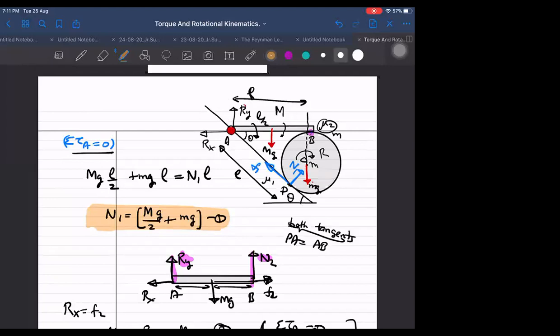To find Rx, what should we do, sir? Which point should we take? Rx is equal to F2 now. Rx we already know, by force balance only, we got it. Yes, by force balance we are getting it. Without force balance, if you want to obtain it, then let me check if I can do something like that or not.